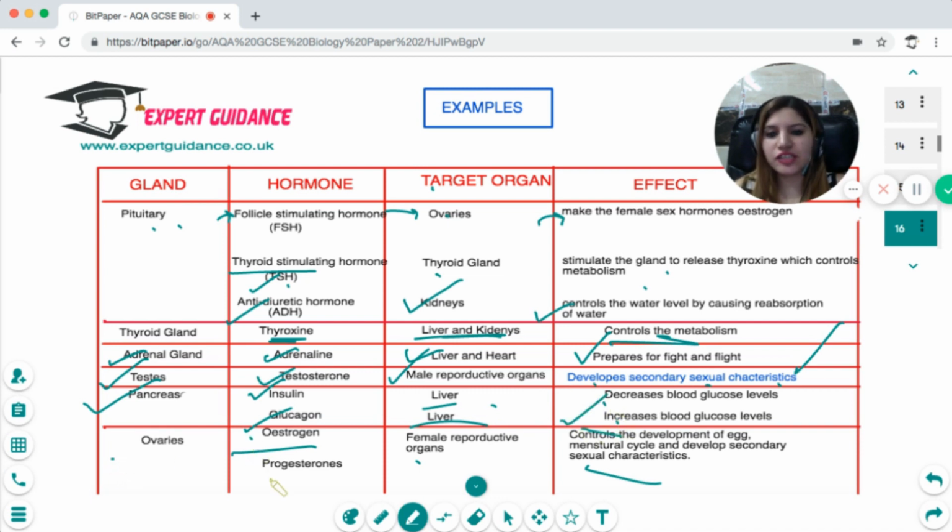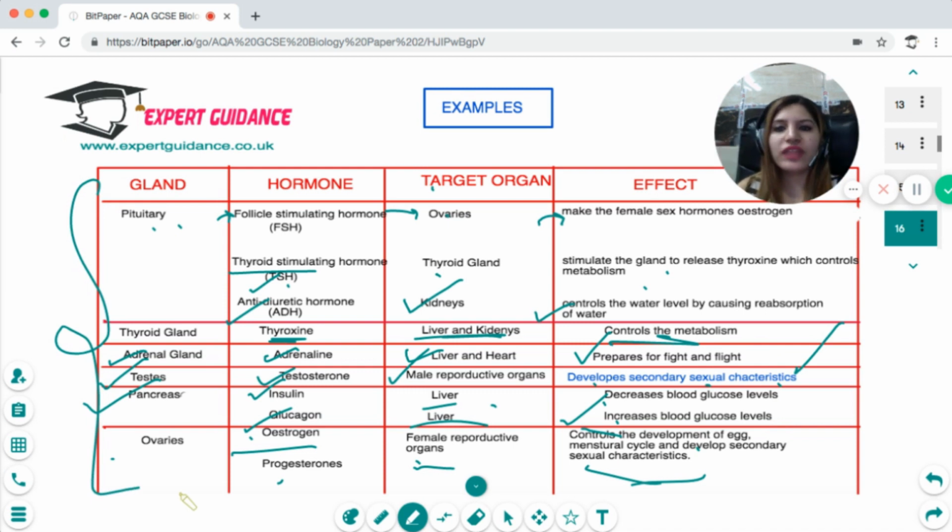The ovaries release estrogen and progesterone, which target the female reproductive organs, control the development of the egg and the menstrual cycle, and develop secondary sexual characters. So these are some examples of hormones with their glands, their target organs, and their effects, and you should remember them all.